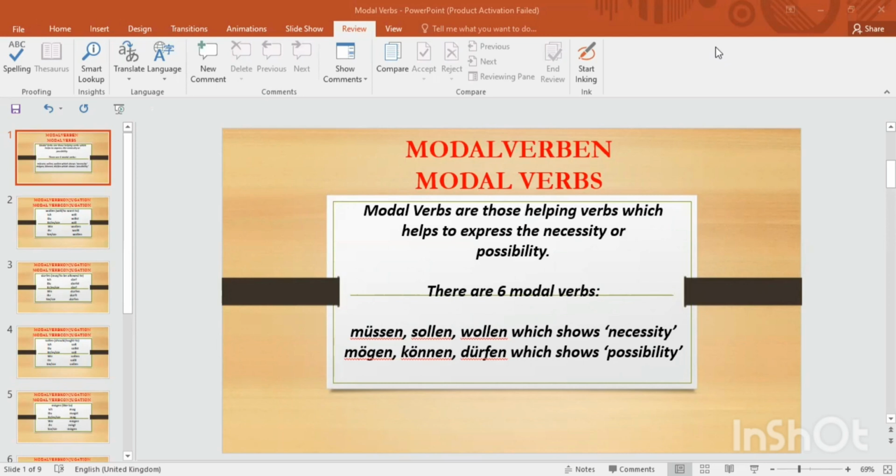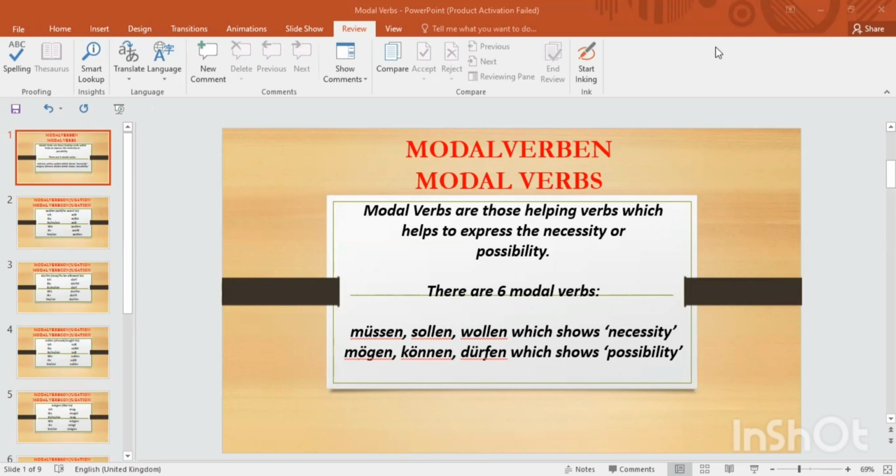So in this session, we will be learning the concept of modal verbs, basically in which situations we can use modal verbs in German language and what are the sentence structures and what they are exactly. So let's start with the learning process.